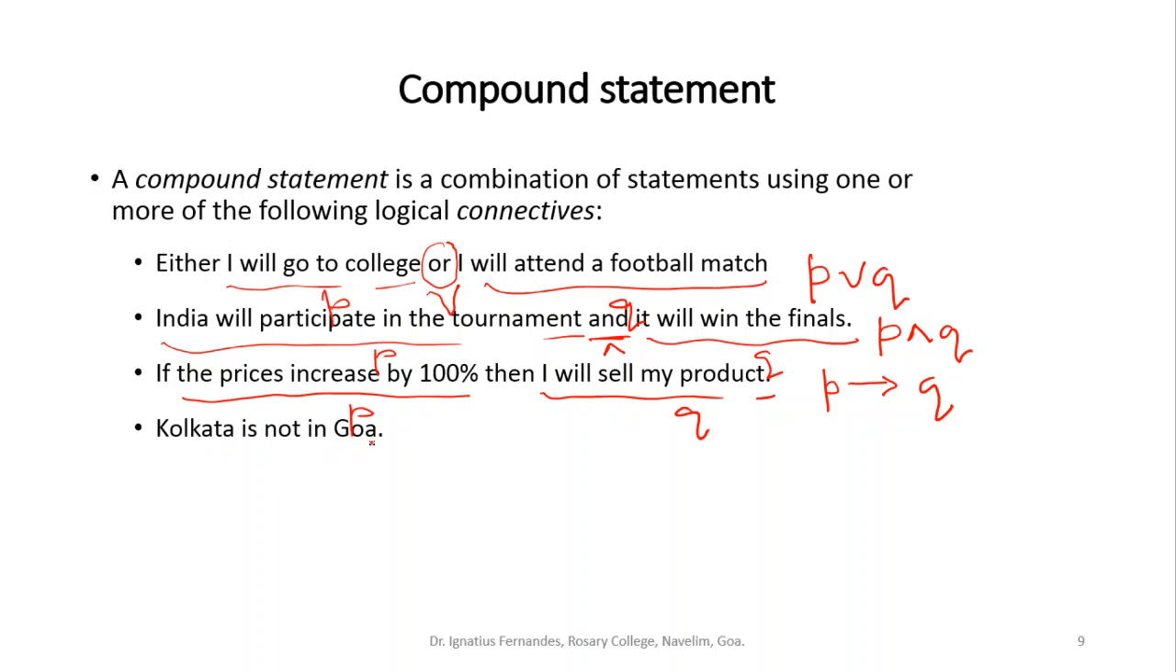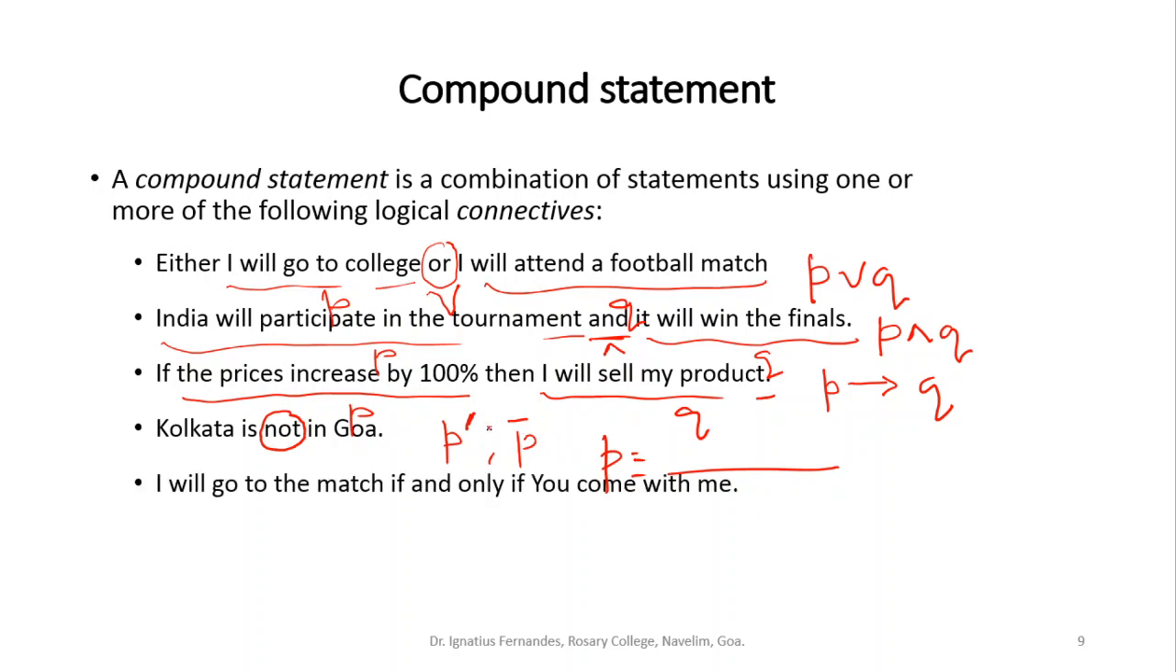Kolkata is not in Goa. Now there is a not here. If I take the statement P as Kolkata is in Goa, this statement Kolkata is not in Goa will be written as P dash or P bar, like this. You will say P is Kolkata is in Goa, you will define it first, and because Kolkata is in Goa is your P, not in Goa will be P bar.